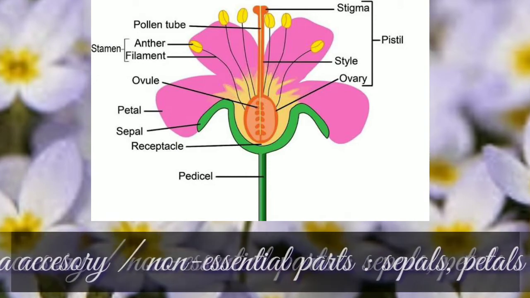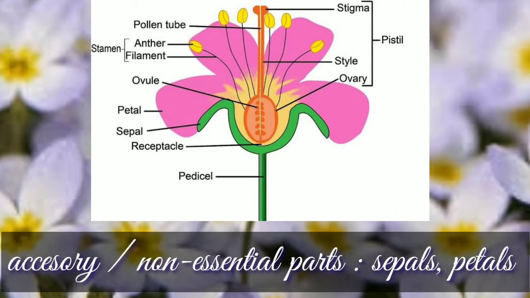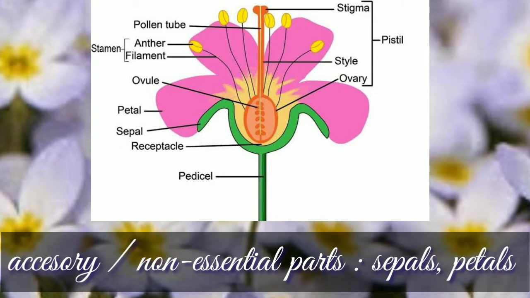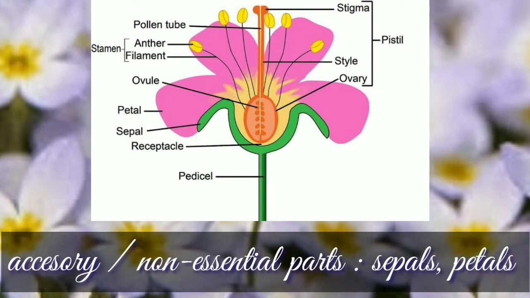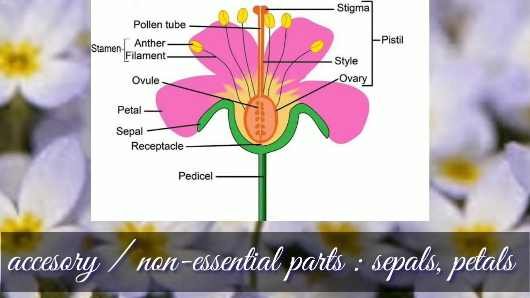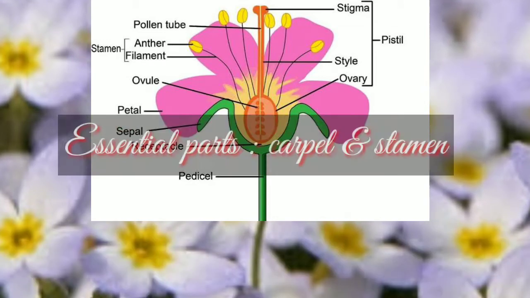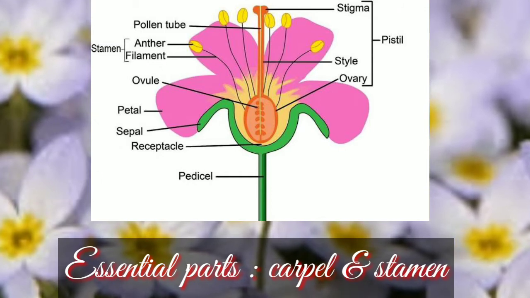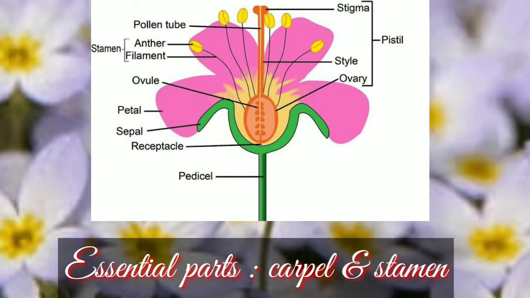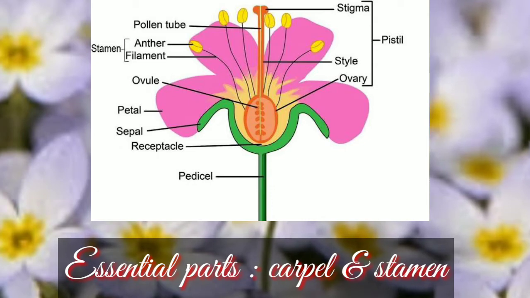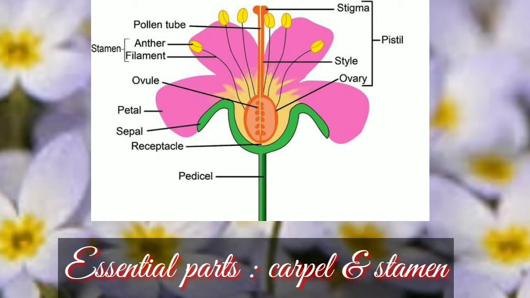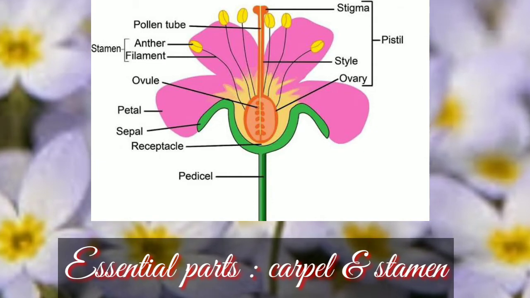Sepals and petals do not directly take part in the sexual reproduction. Hence, these are known as accessory or non-essential parts of the flower. Stamens and carpels constitute the essential parts of the flowers as they take part in the sexual reproduction. Now let us discuss the floral appendages one by one.